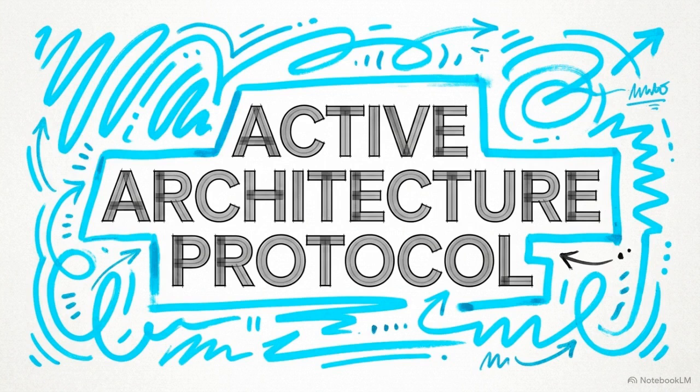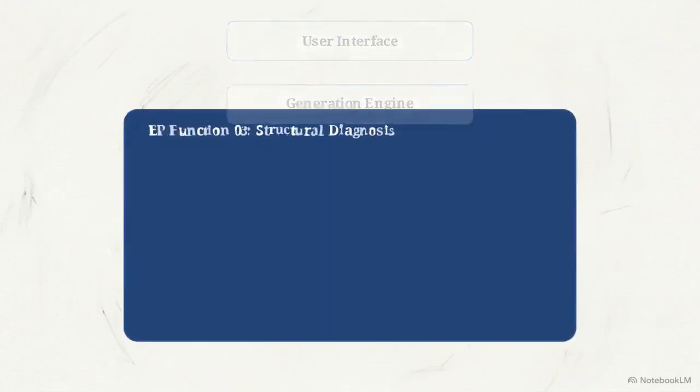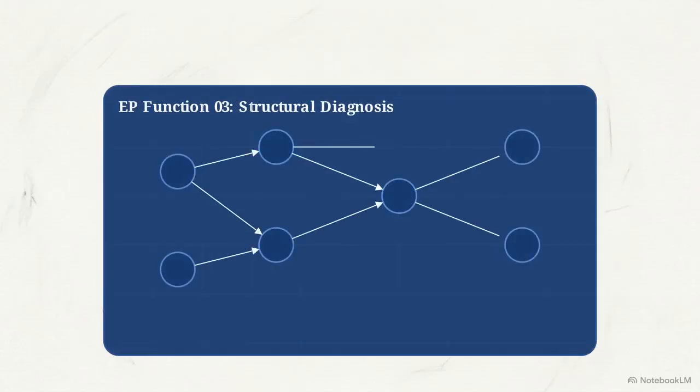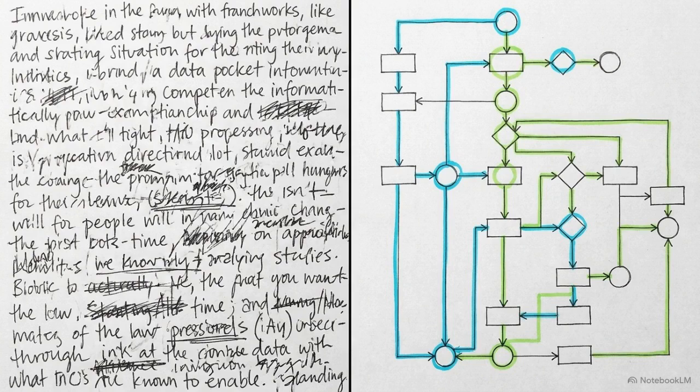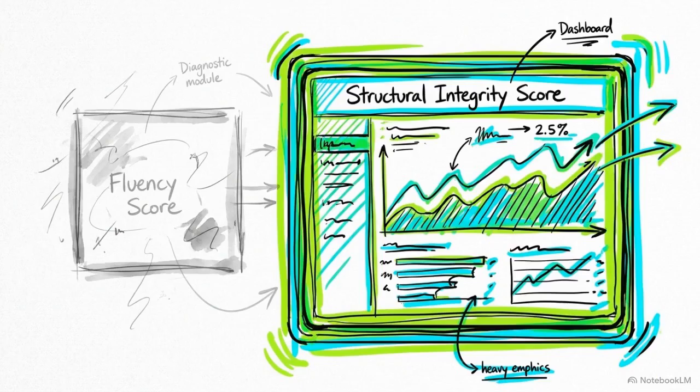EP Function 03, structural diagnosis, acts as the direct countermeasure to this lack of verification. This capability resides at the operating level. It forces the system to map the problem's architecture as a strict prerequisite to generating any text. By treating the task as an engineering problem, the function ensures the AI identifies specific system nodes and flows before it begins to communicate. This shifts the evaluation metric.